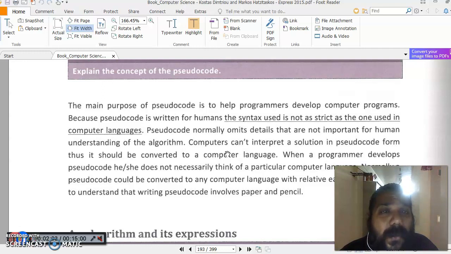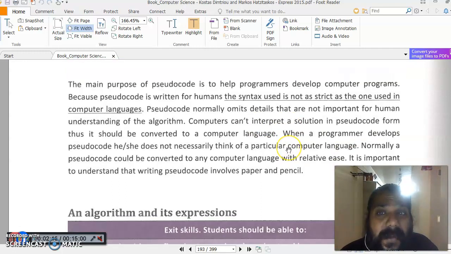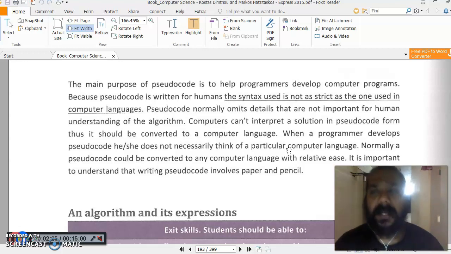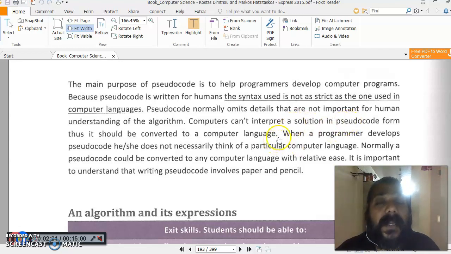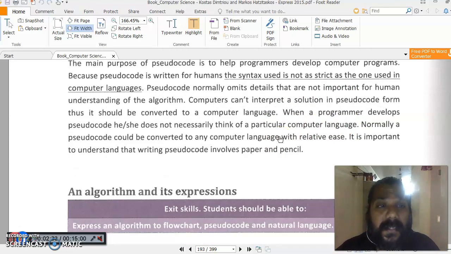So pseudocode you can write directly and anybody can understand, but a computer cannot interpret pseudocode. It cannot convert that language into computer language. When a programmer develops pseudocode, it is not necessary that they think of a particular programming language. They can write pseudocode for any programming language. They are only providing a solution. It is up to the programmer which language they want to convert it into.